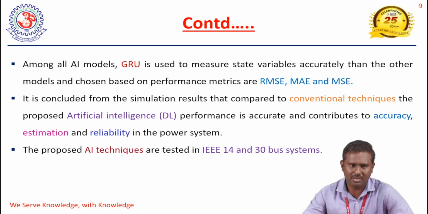What is the purpose of the phasor measurement unit? If you place it on one bus, it observes all the buses, so we also get more accuracy, and we can avoid the error by using the phasor measurement unit. To minimize the error in state estimation we can use artificial intelligence techniques, but we cannot eliminate it completely. The state estimation error becomes zero by using the phasor measurement unit. Thank you.